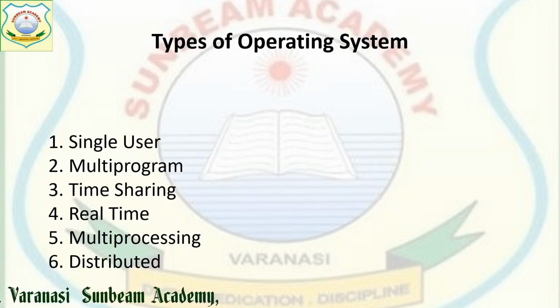Next is multi-program. It supports multi-programming, that is, more than one user can be supported by it. As in the case of Unix, Linux, and the IBM version AS400. These are the operating systems where more than one user can work at the same time, right?